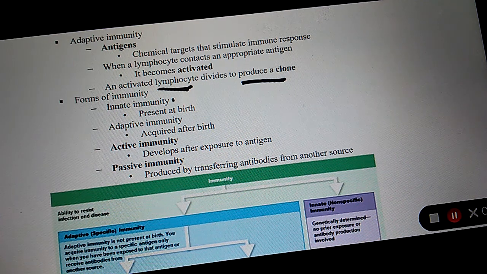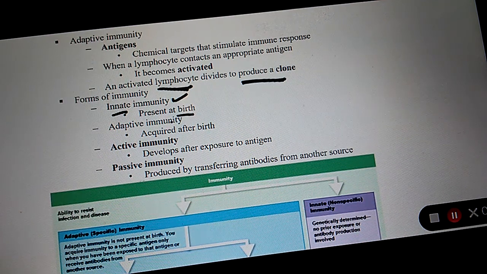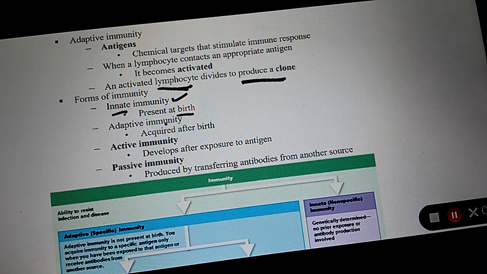Next, innate. Are you born with it, or is it something you develop after you're born? You're born with it. Innate means you're born with it. Is skin part of the innate system? Innate. What about complement? Innate. Inflammation? Innate. Fever? Innate. Remember, they're not specific against a particular bacteria.